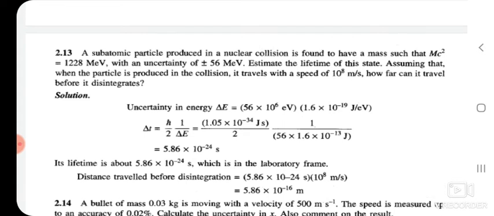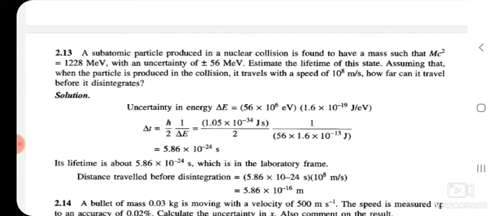Next, a subatomic particle produced in a nuclear collision is found to have a mass such that mc square is equal to 1228 mega electron volt, with an uncertainty of plus or minus 56 mega electron volt. Estimate the lifetime of this state, assuming that when the particle is produced in the collision, it travels with a speed of 10 to the power of 8 meter per second. How far can it travel before it disintegrates?